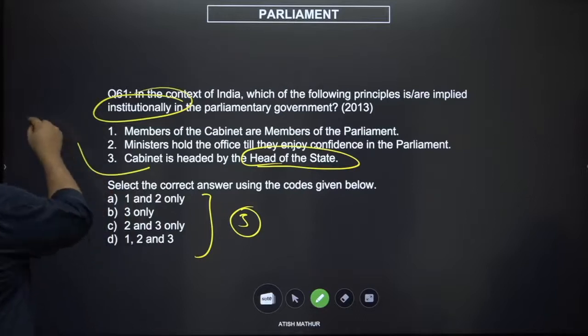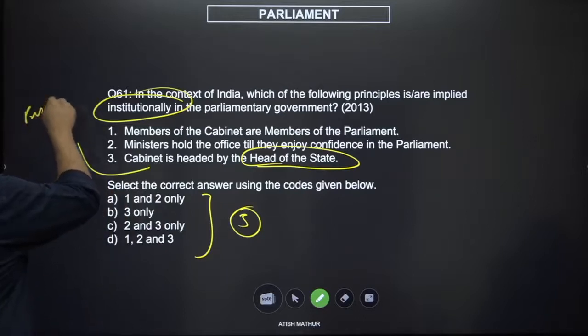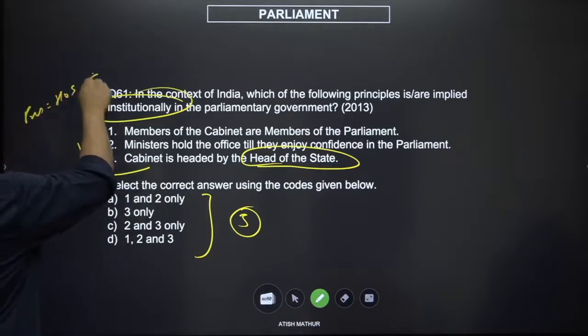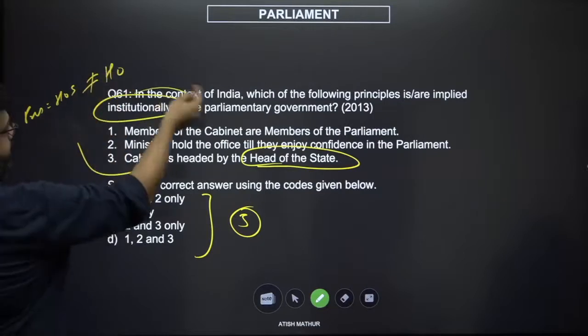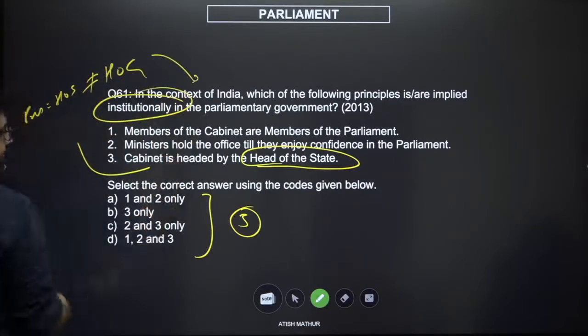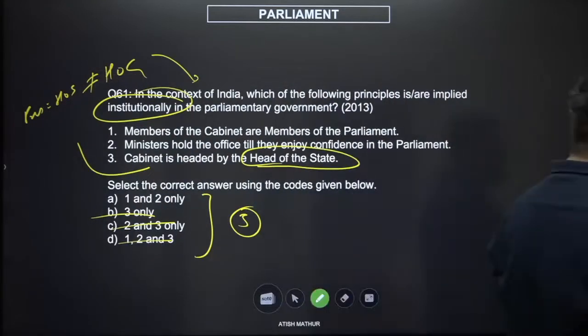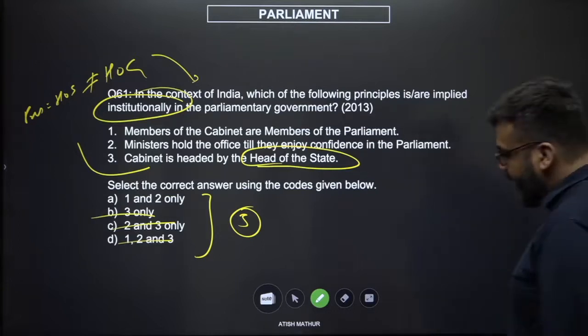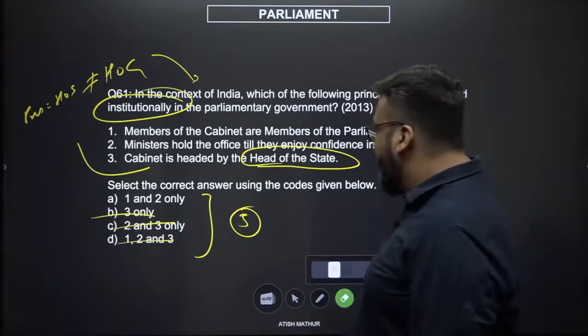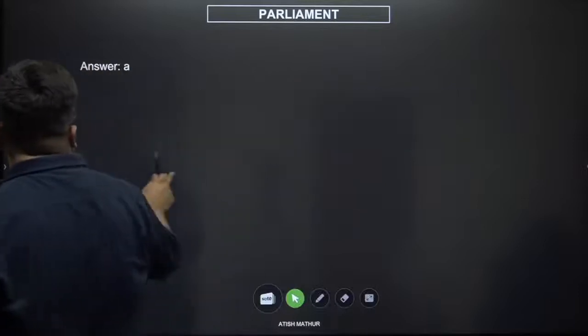Cabinet is government, president is the head of the state. The head of the state cannot be head of the government in a parliamentary democracy, especially in the context of India. 3 is wrong. Any option which has 3 gets eliminated. Your option becomes A, 1 and 2 only, right? Your option becomes A, 1 and 2 only.